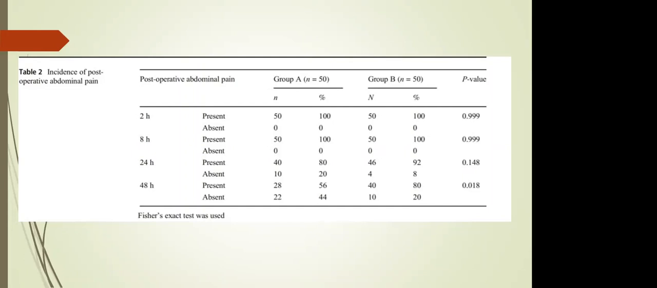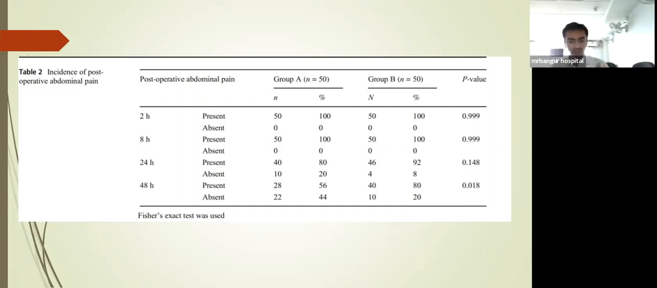In the 48 hours, in group A, which was the low pressure group, the patients with post-operative abdominal pain are 28, and in group B it is 40. The p-value was 0.018, which was significant. So the post-operative abdominal pain after 48 hours in group A was a little bit less compared to the standard pressure group.